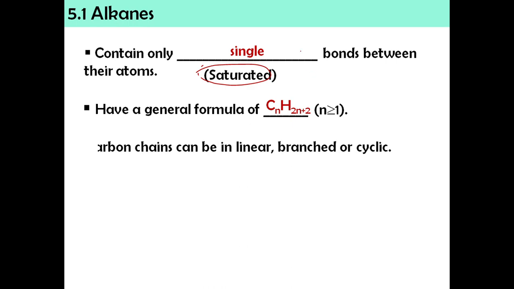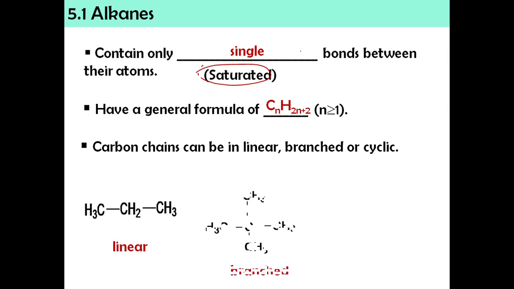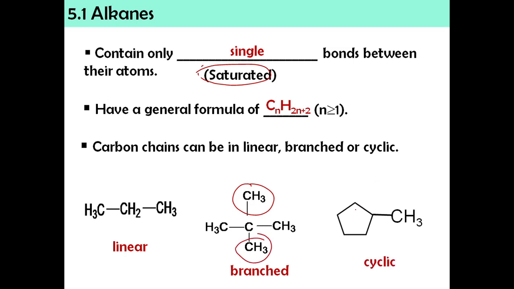Okay, so kita boleh groupkan carbon chain itu kepada linear, branch or cyclic. So this is linear, this is branch. Okay, boleh nampak branch. Okay, and then cyclic bermaksud okay all there are carbon that attach to one another. Okay, so biasanya cyclic ni dia ada bentuk lah.